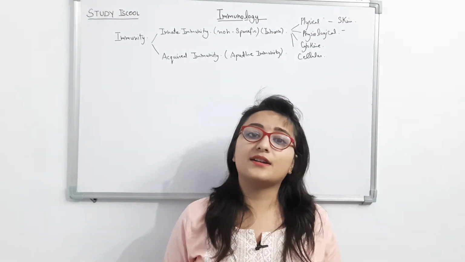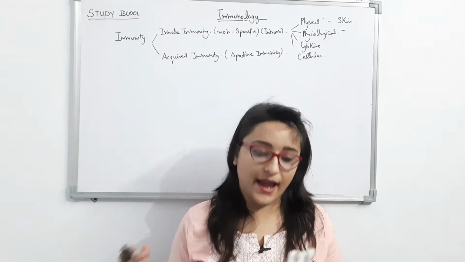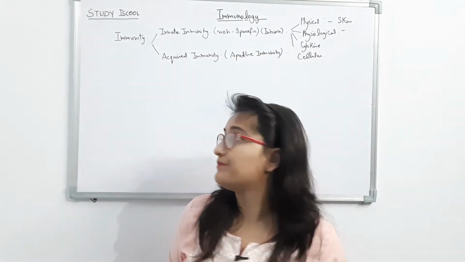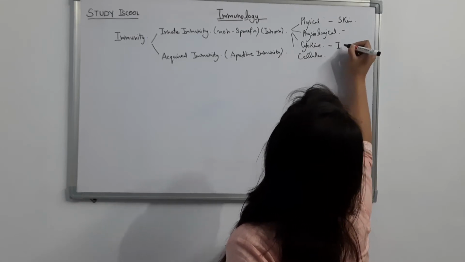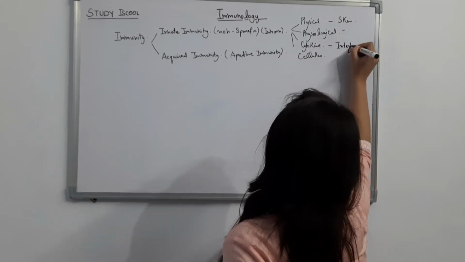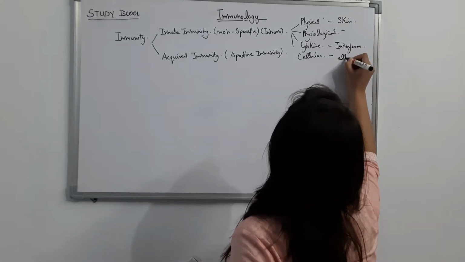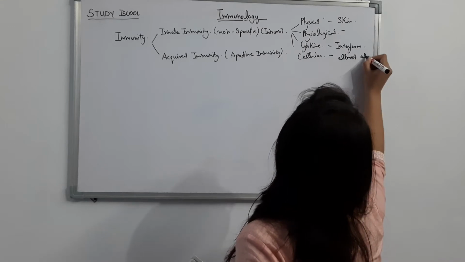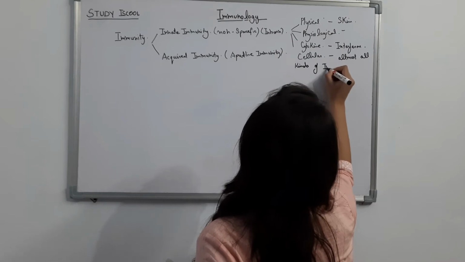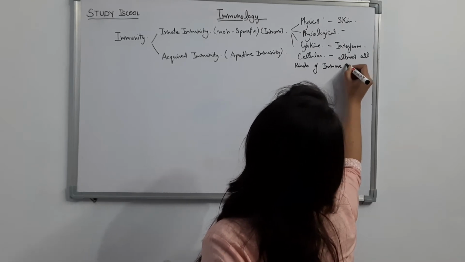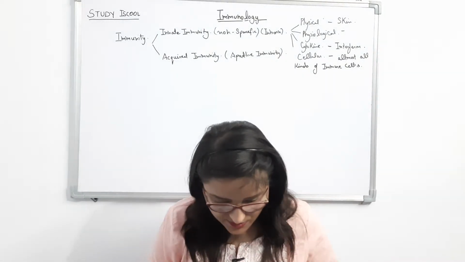It is mainly related to viral substances. When any viral material attacks our body, the cytokine barrier generally activates. Cellular means almost all kinds of immune cells.